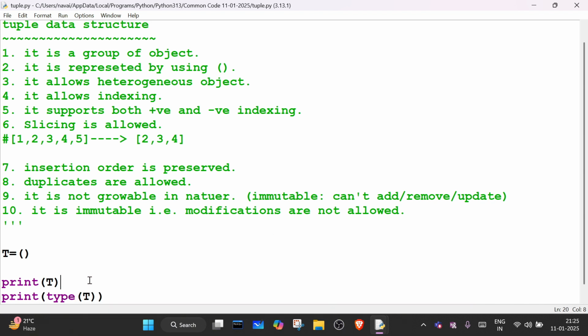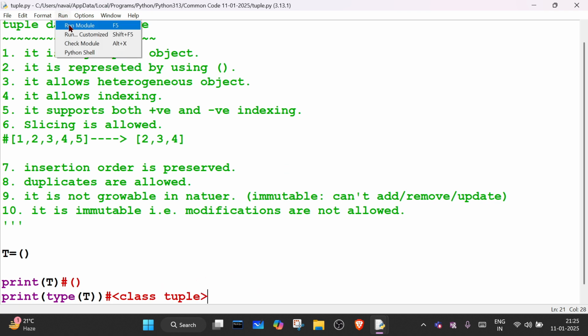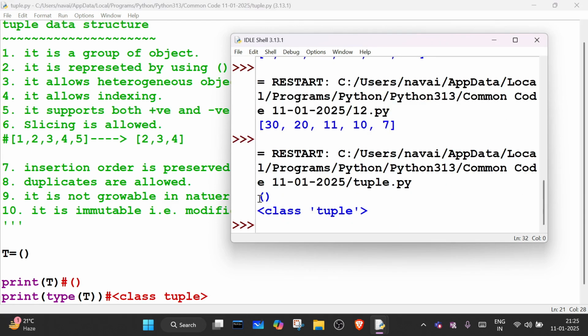Can anyone tell me what will be the output of this? The output will be empty parentheses, and the type will be class tuple. It belongs to the tuple class. So let me execute it. It is printing empty parentheses, and this is a tuple.